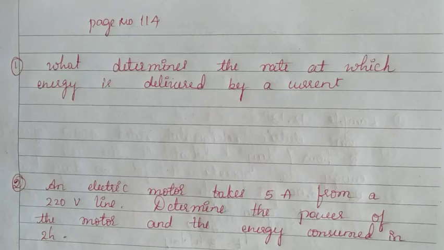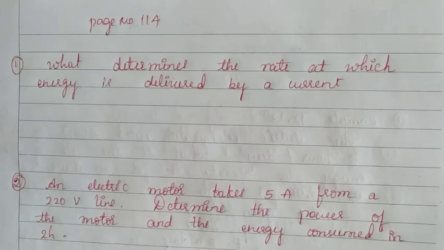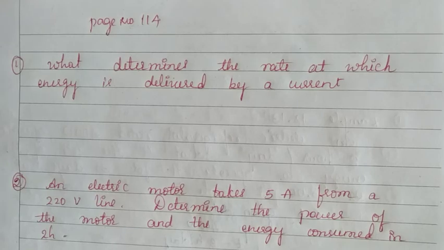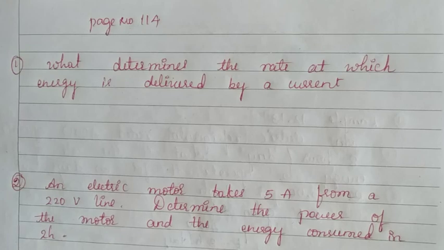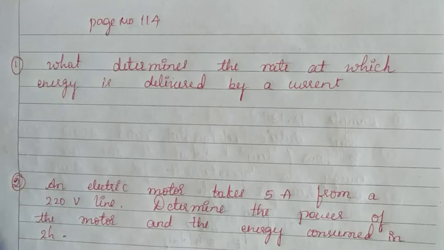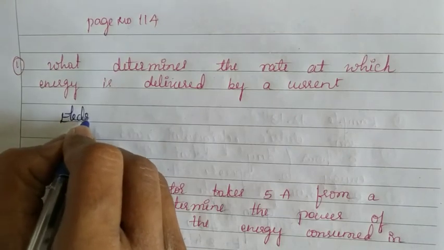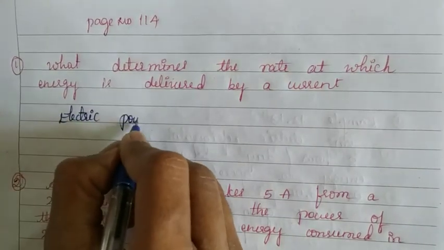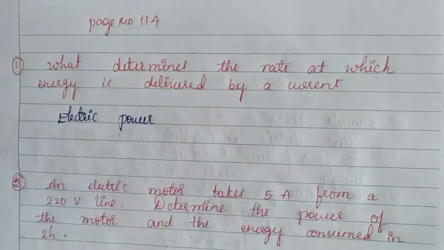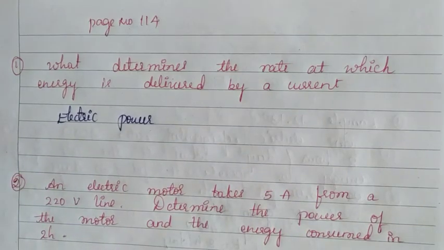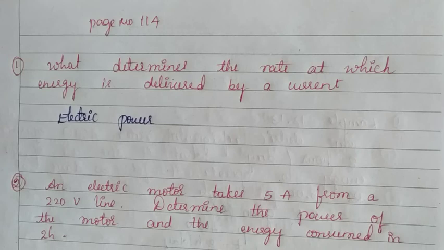Children, now come to the in-text questions of page number 114. See the first question. What determines the rate at which energy is delivered by a current? Electric power determines the rate at which energy is delivered by a current. Answer is electric power.